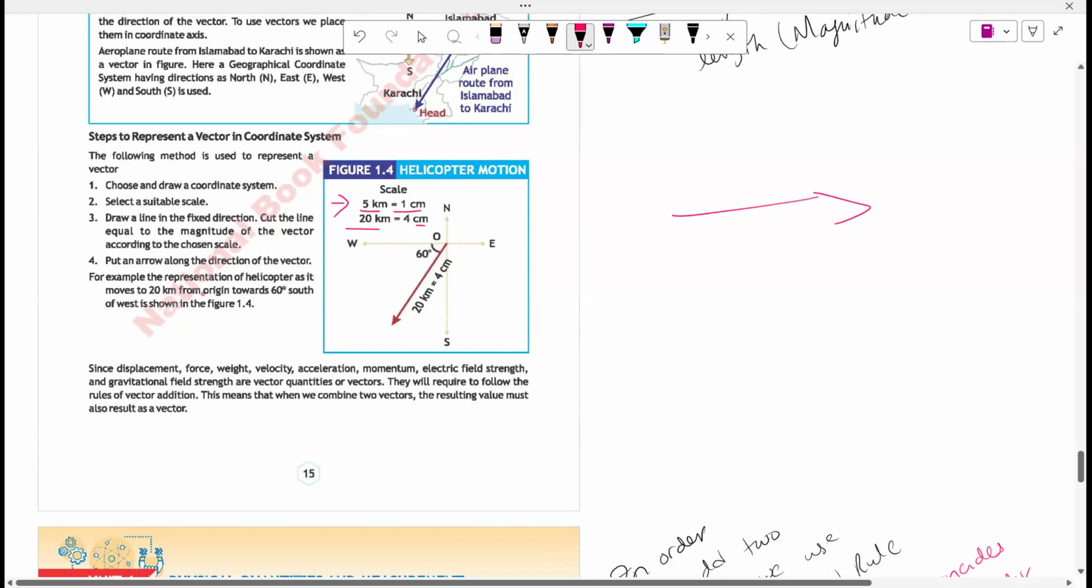Representation of a helicopter as it moves 20 kilometers from origin towards 60 degrees south of west. If it is said south of west, then we draw the degree angles here.